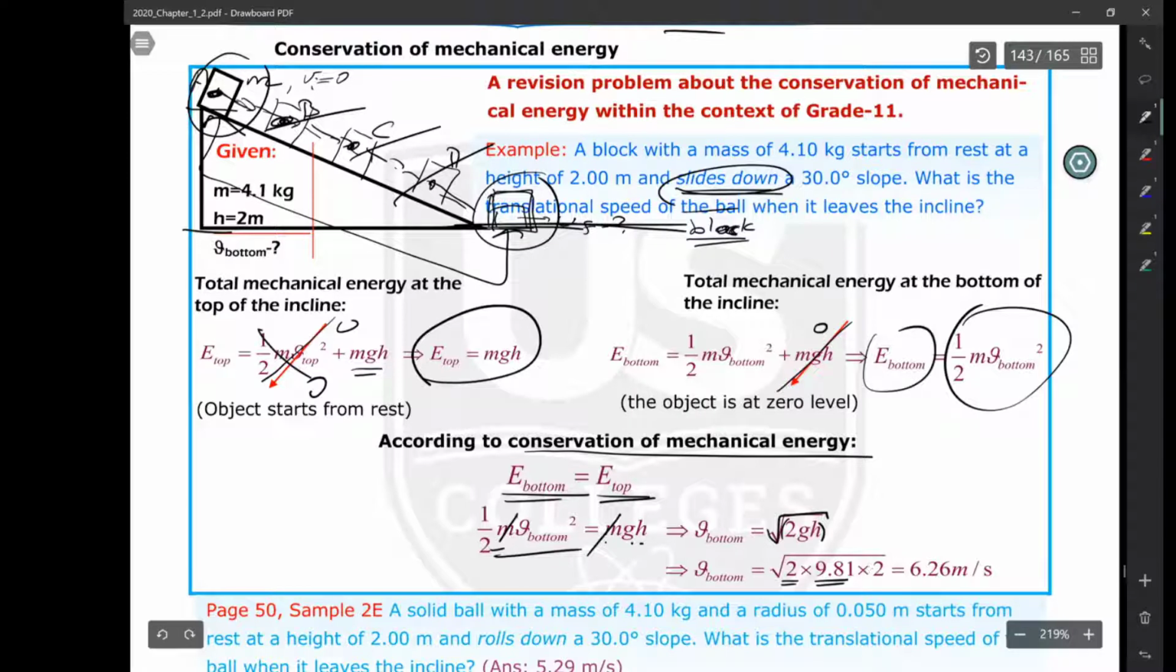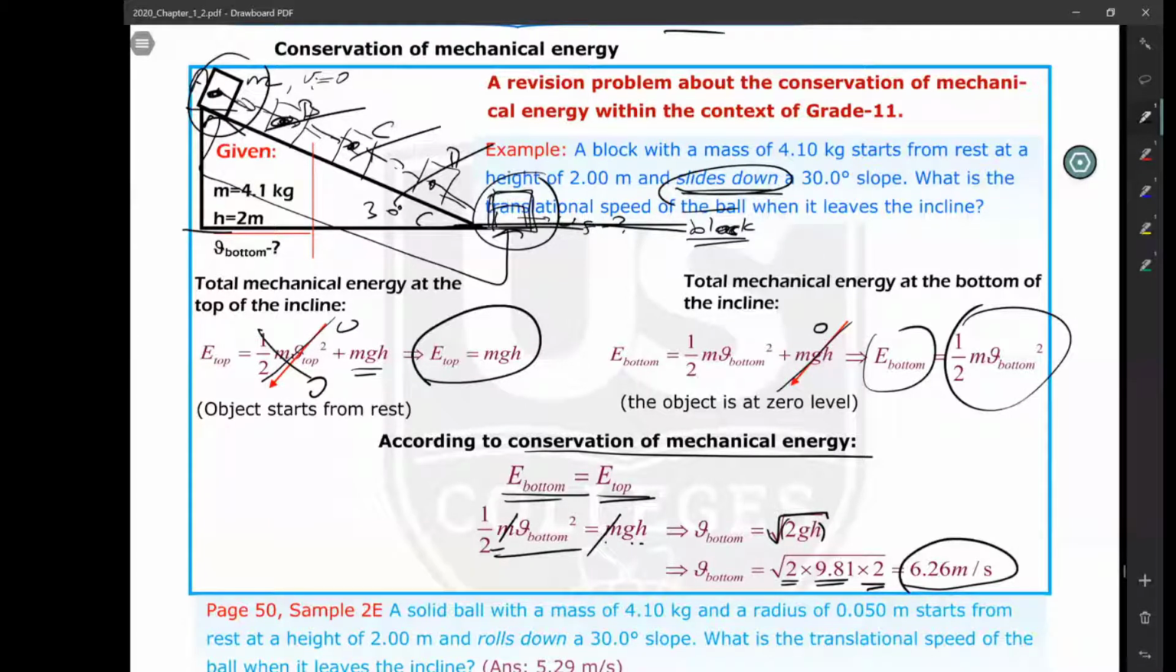The height h is given in the question as 2 meters. When you write 2, you will calculate the translational speed of the object as 6.26 meters per second. A block with a mass of 4.1 kilograms starts from rest from a height of 2 meters and slides down a 30 degrees slope. That angle is 30 degrees, given. What is the translational speed of the ball when it leaves the incline? So it is 6.26 meters per second.